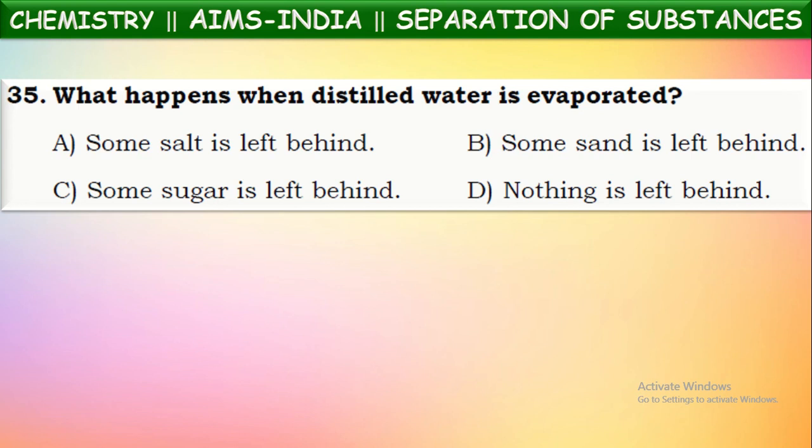So first of all, we have to know what is distilled water so that we can say what will remain after evaporation. We know distilled water means the purest form of water. It contains only water molecules in it, no other impurities present in it. Now, if you evaporate this distilled water taken in a container, what will remain? All the water molecules will be evaporated off. Then no substance remains in the container. Or you can say nothing is left behind because it does not contain any impurities in it.